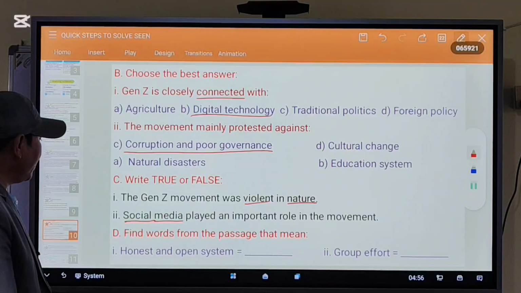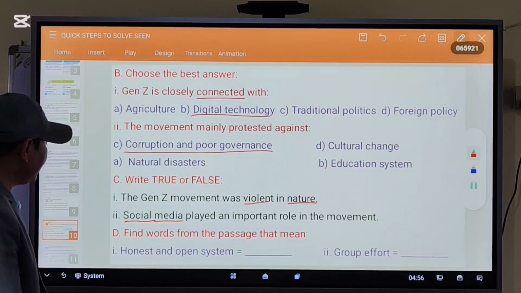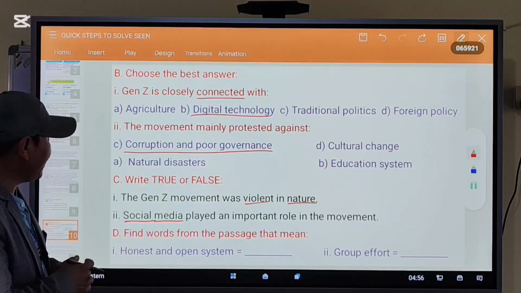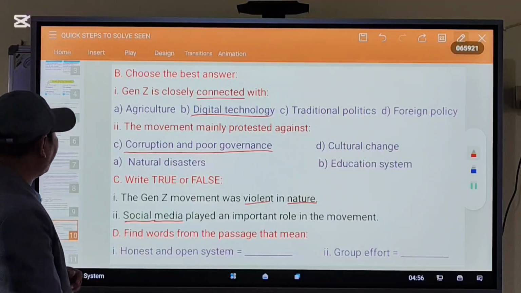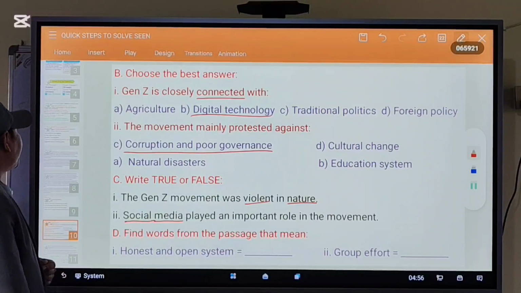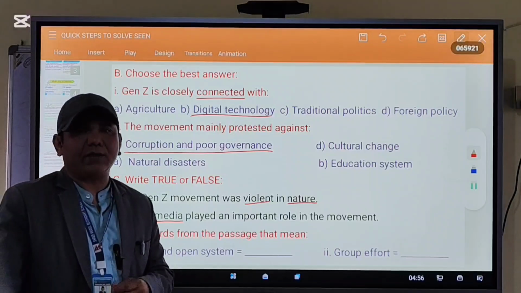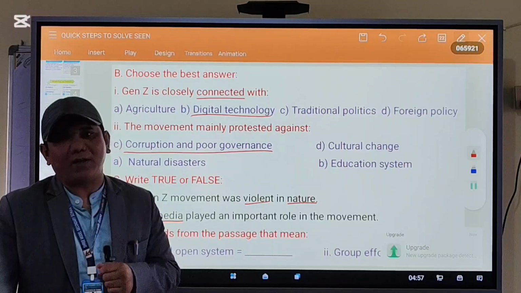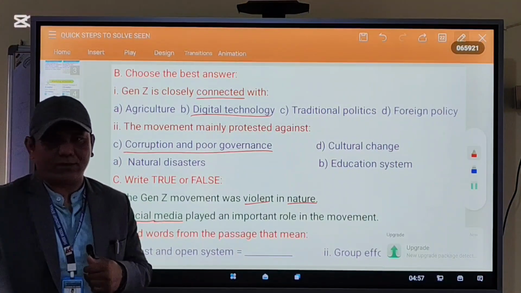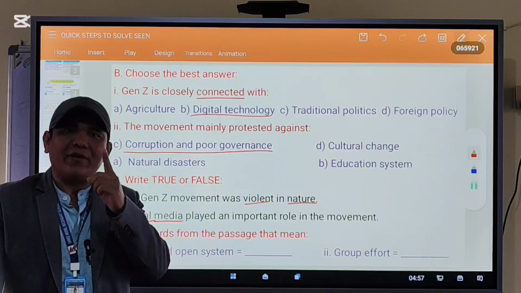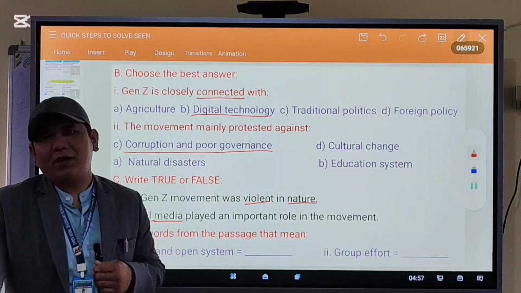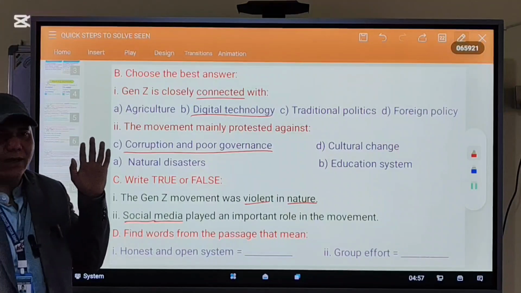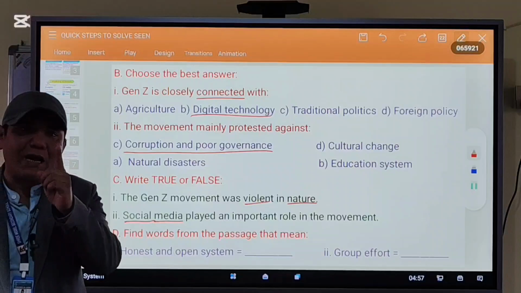Now find words from the passage. That means you have to find the difficult word from the context. Now the second step is skim the passage. You have to read the passage very fast, but not the whole passage. Read the first and the last line of each paragraph, and finish within 1 to 2 minutes. You have to find out the main ideas only.